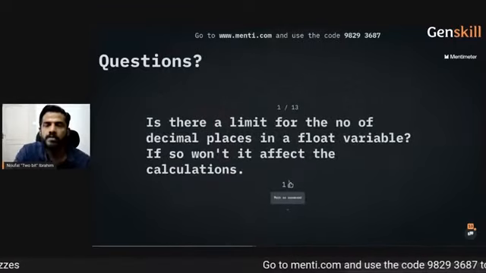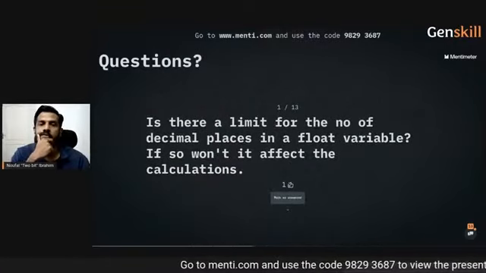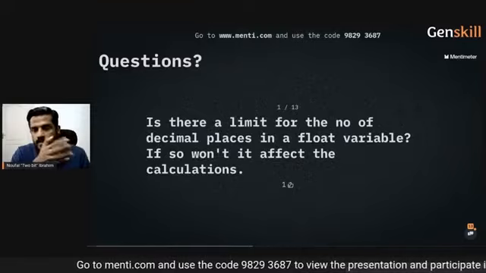So a limit on the number of decimal places in a float variable. So yes, it is. Yeah. So float is not infinite precision.